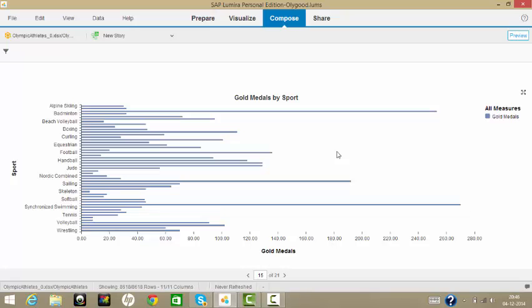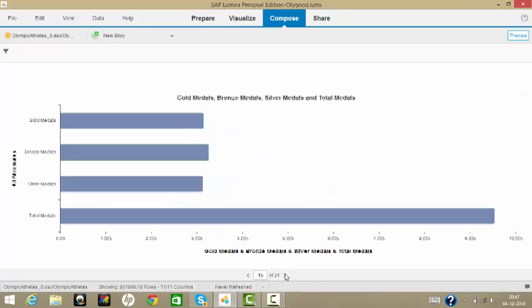From this column chart, bar chart, we can see how many gold medals can be awarded, that is in athletics and swimming because of the number of events. In some sports, more gold medals can be awarded due to more members in a team. That is why there is a lot of difference in the number of gold medals awarded per sport.